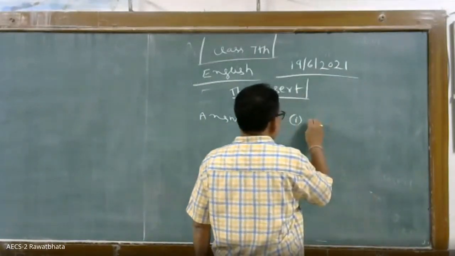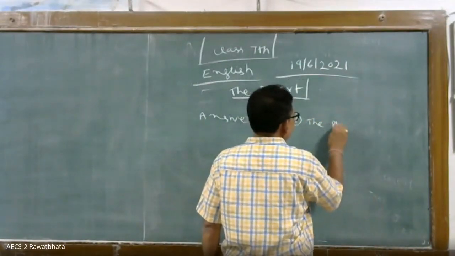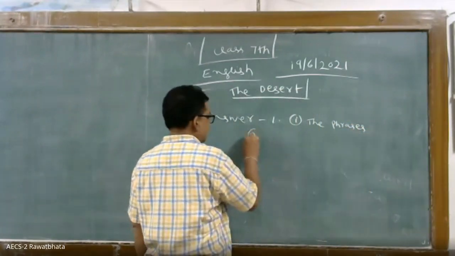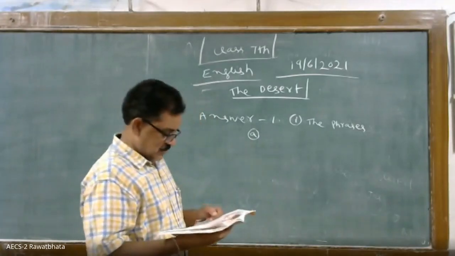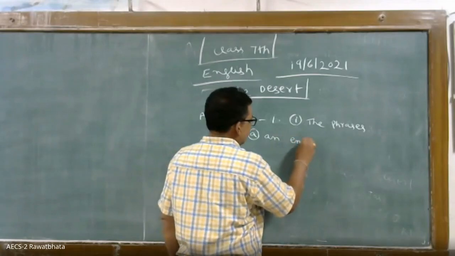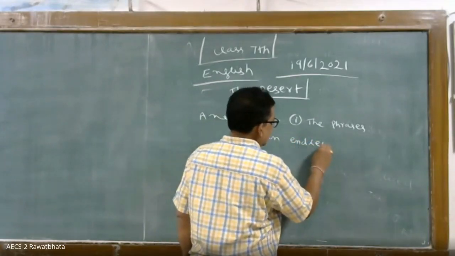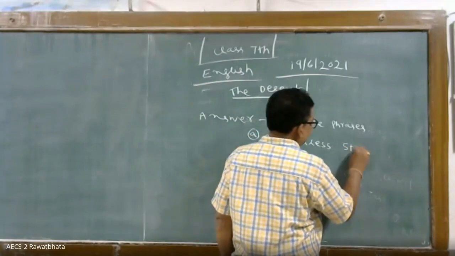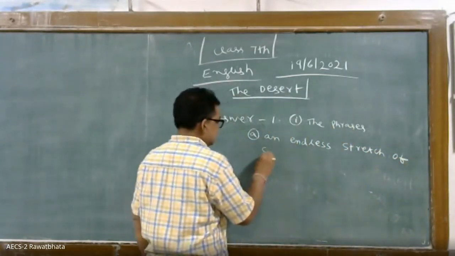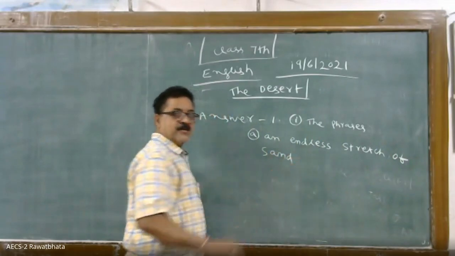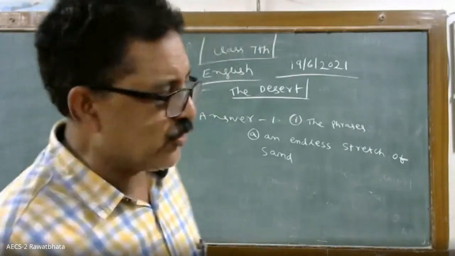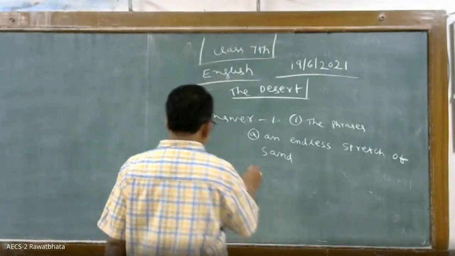A. What are the phrases? Bit A, an endless stretch of sand. This one you can write. Okay, an endless stretch of sand. That is one phrase. Second one, B.